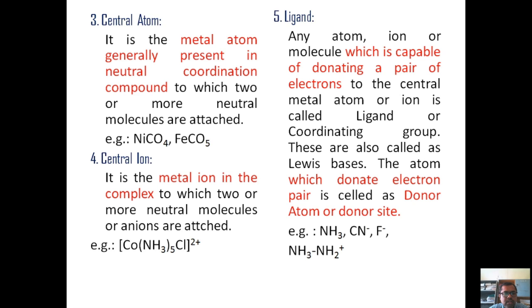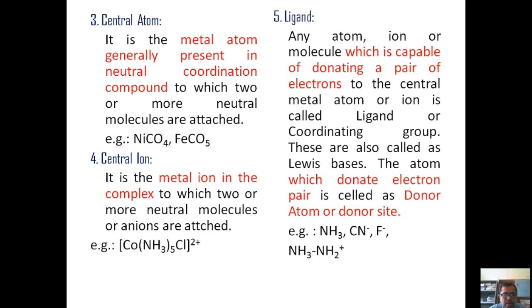Then we are going to discuss the fourth term related to coordination chemistry. It is the central ion. We already discussed what is meant by complex ion. So generally the metal atom present in that complex ion is called the central ion. Or we can say that it is the metal ion in the complex to which 2 or more neutral molecules or anions are attached. Right? So look at the example: cobalt attached to 5 ammonia molecules and 1 fluoride ion, and it possesses a 2+ charge.